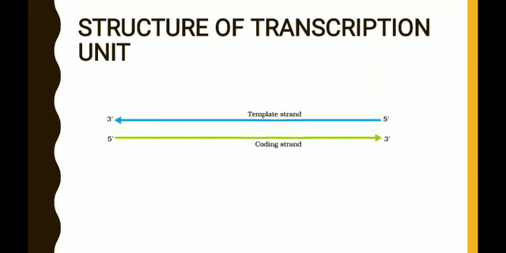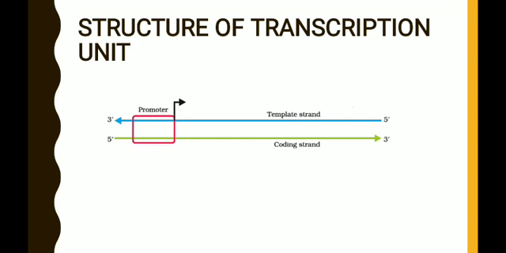The other strand is known as the coding strand. But the template strand and coding strand are decided by other components of the transcriptional unit. In that, see here, this is the promoter. Promoter is the site at which the transcription begins.